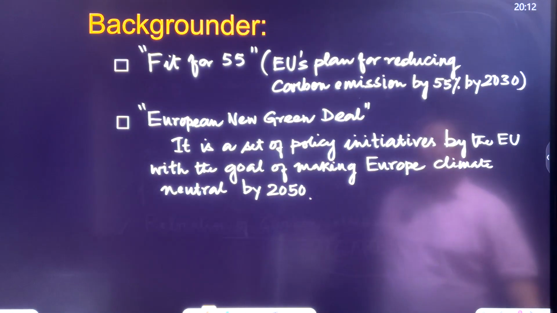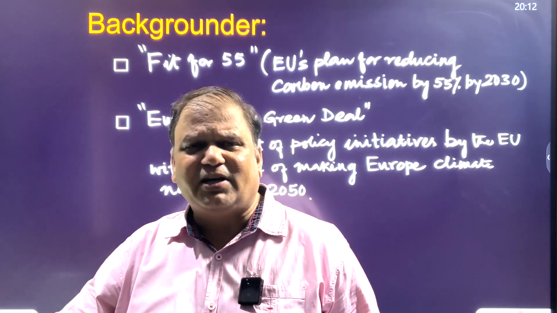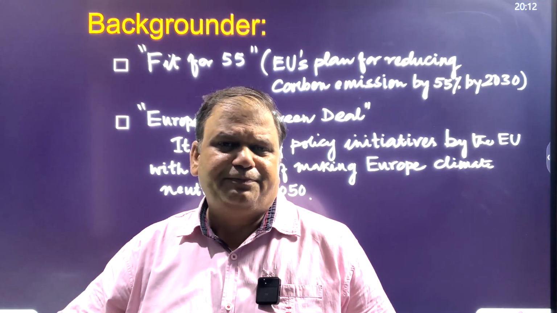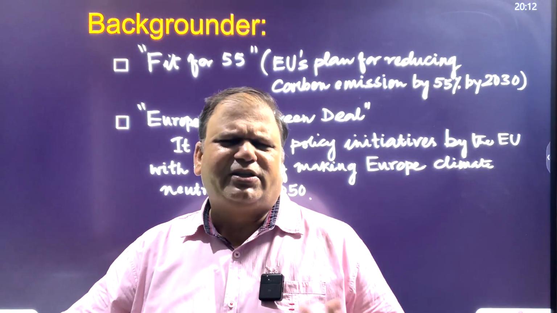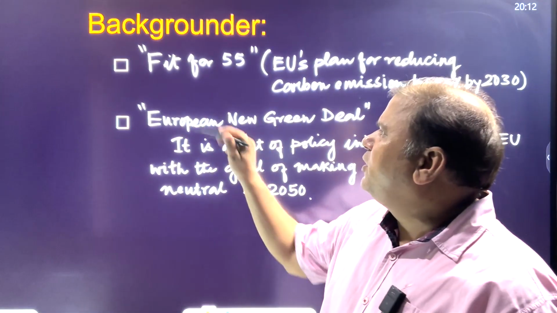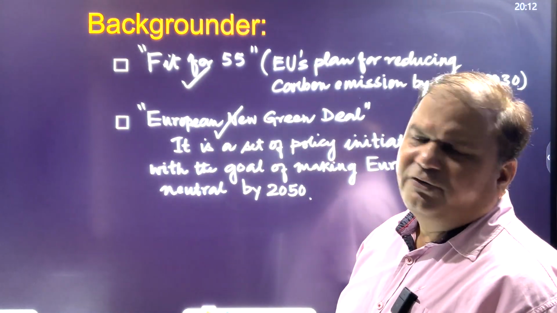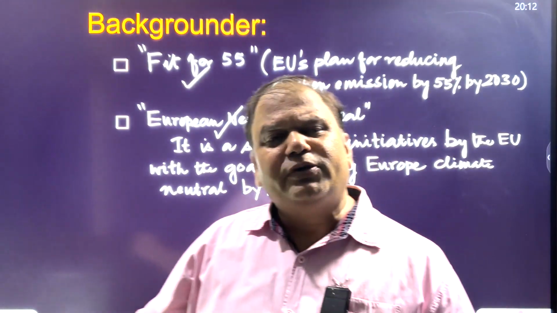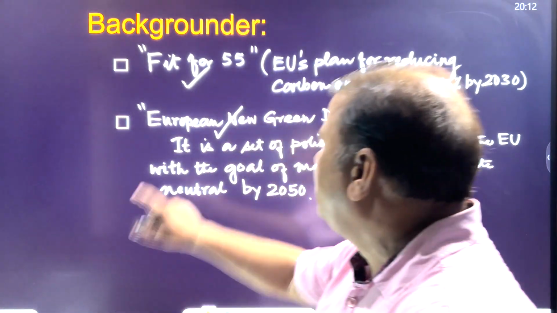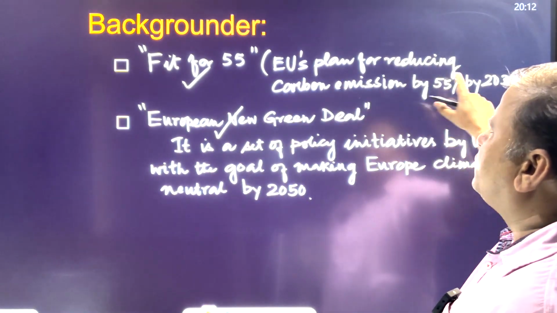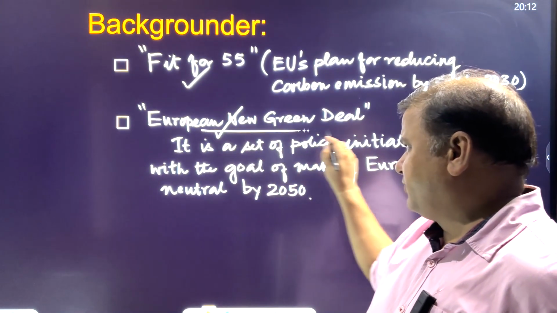But as far as the backgrounder is concerned, it's the first time that the carbon border adjustment mechanism has been started. No, it's a part of an initiative. देखो, पहले एक initiative यूरोप ने, इनफैक्ट 2 initiative यूरोप ने लाया है. One initiative is called Fit for 55, and the second initiative is called European New Green Deal. Fit for 55 means that the EU plans to reduce 55% of its carbon emissions by 2030. So that's called Fit for 55. I've written, EU plans to reduce carbon emissions by 55%.